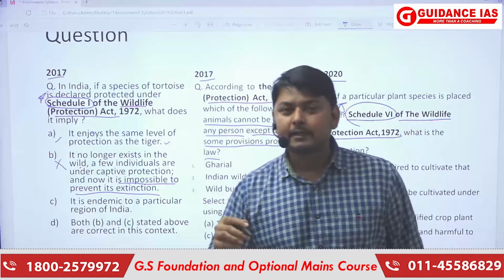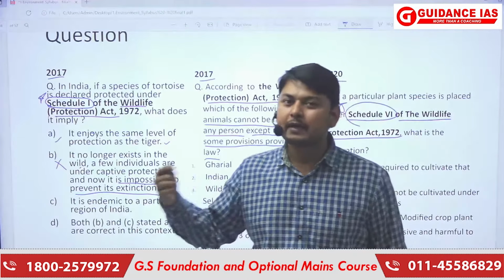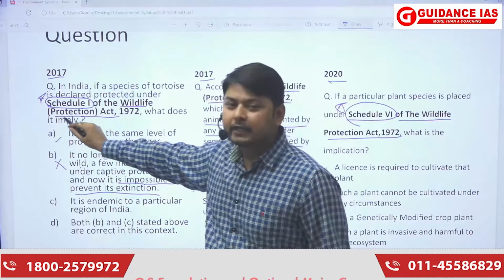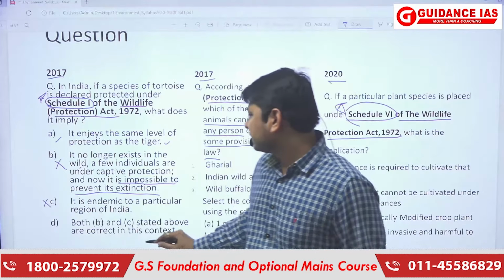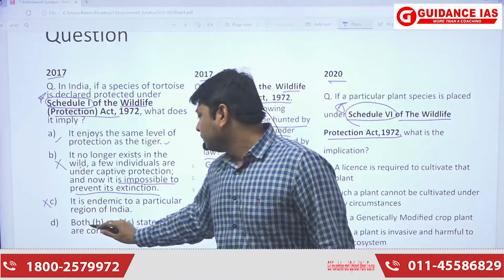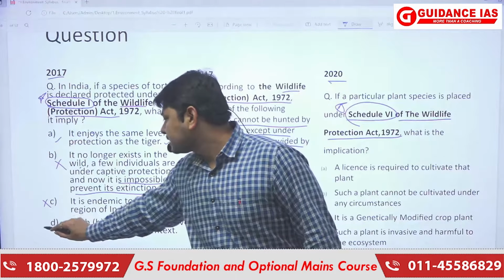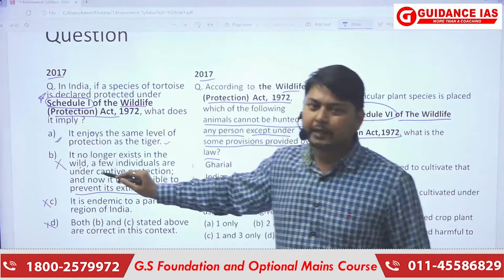If an animal is endemic to a particular region, but it is found somewhere else, then that is not a criterion for it to be included in Schedule 1. So this statement is also wrong. Option D, both B and C stated above are correct in the context. So this statement is also wrong. So we have the answer here as statement A.